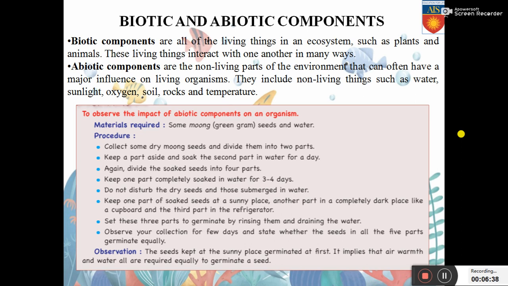Observe your collection for a few days and state whether the seeds in all the five parts germinate equally. You can do this at your home. It's very easy. The seeds kept at the sunny place germinated first. It implies that air, warmth and water all are required equally to germinate a seed. So this is what you will observe at the end of the experiment. Try it out and send me pictures, upload them if you can, and let us know how you have found out.